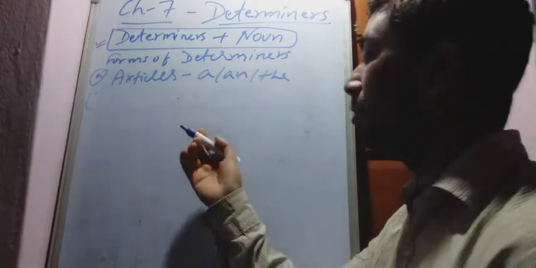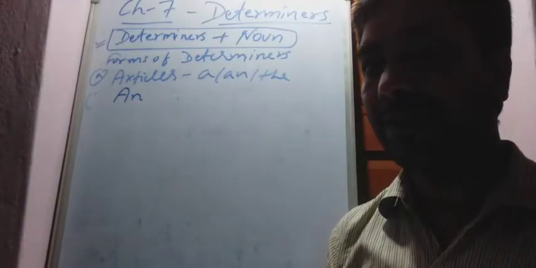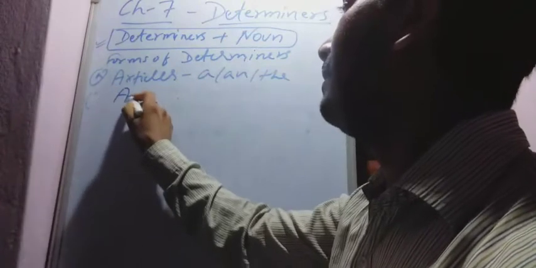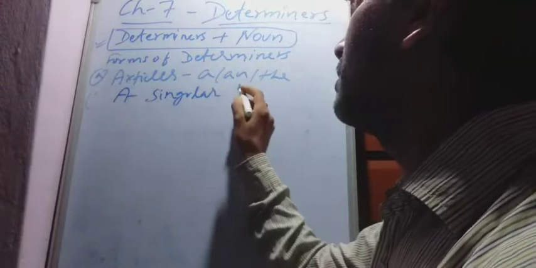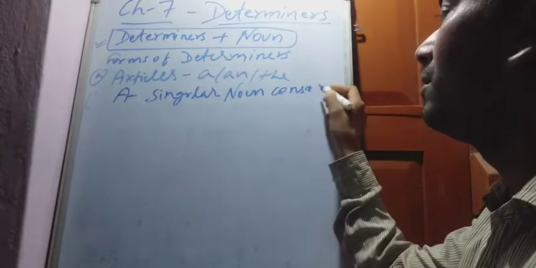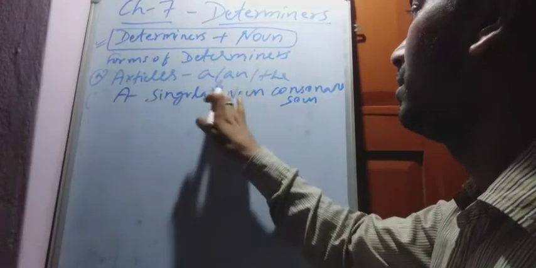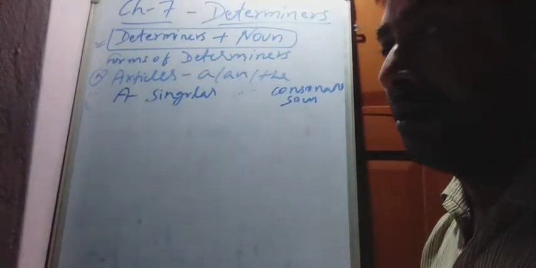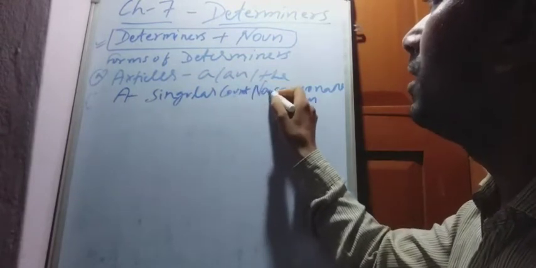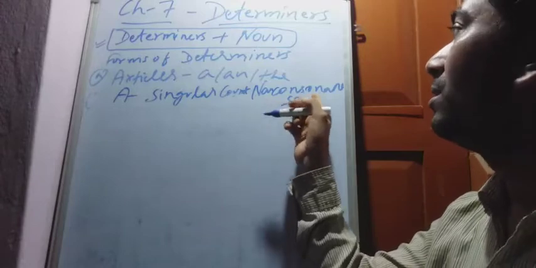The rule for when to use a: a is used with a singular countable noun with a consonant sound.